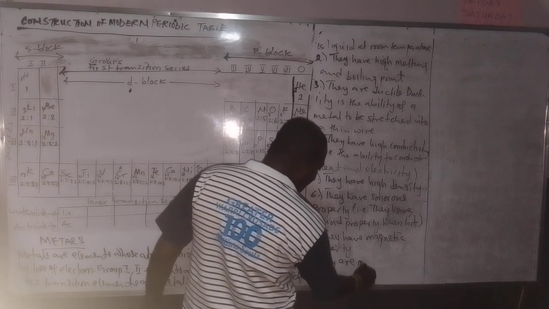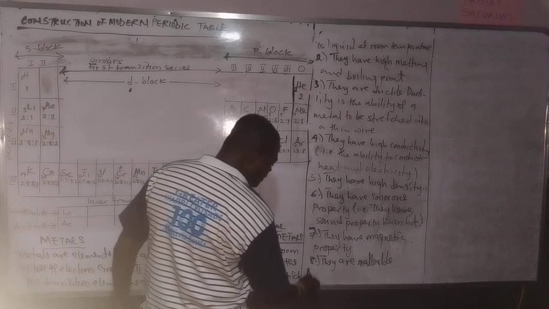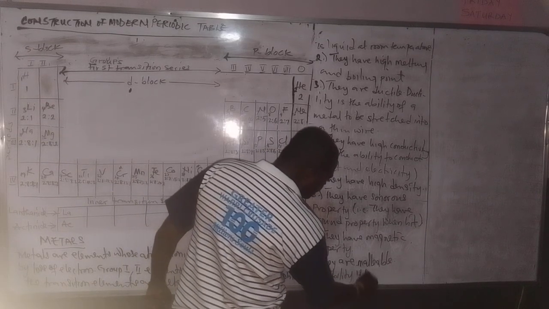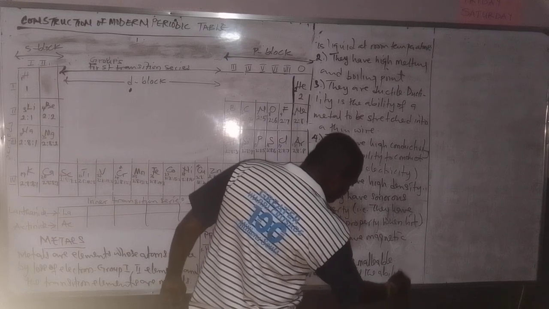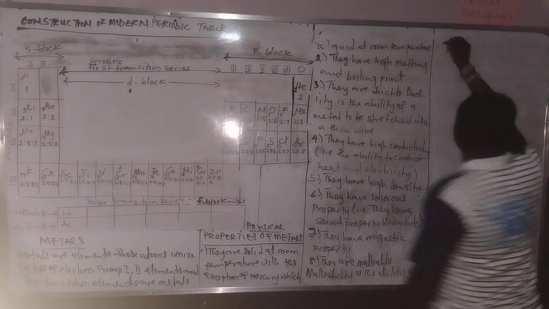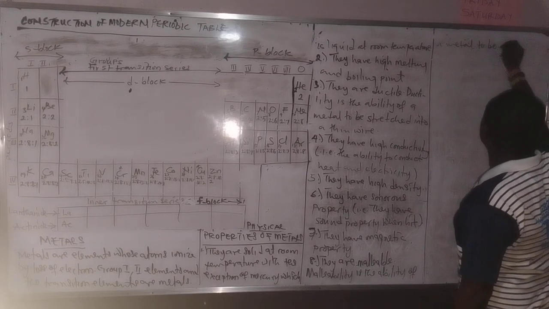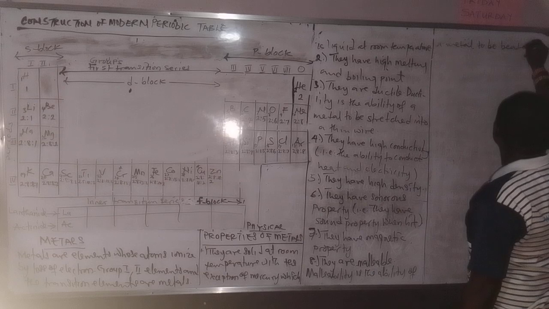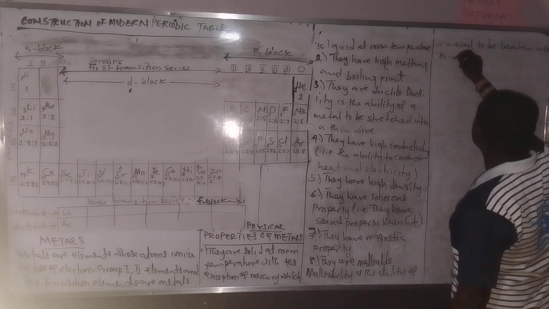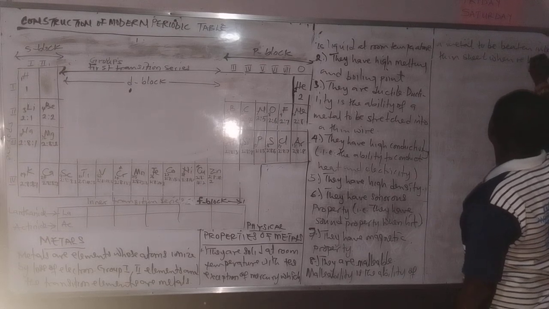Then another thing is that they are malleable. What is malleability? Malleability is the ability of a metal to be beaten into thin sheets when red hot.